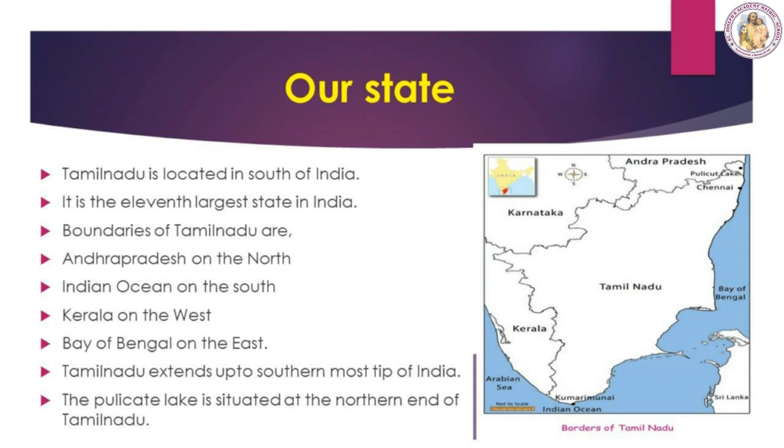The Pulicat Lake is situated at the northern end of Tamil Nadu. So, these are the boundaries of Tamil Nadu. Kerala, Karnataka and Andhra Pradesh are the neighboring states of Tamil Nadu.